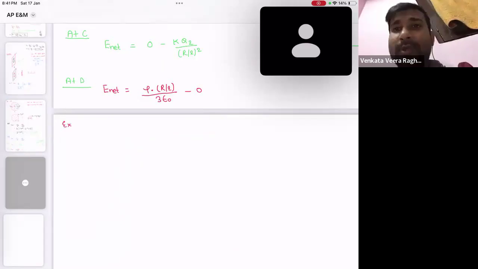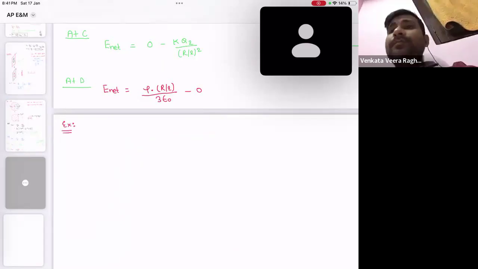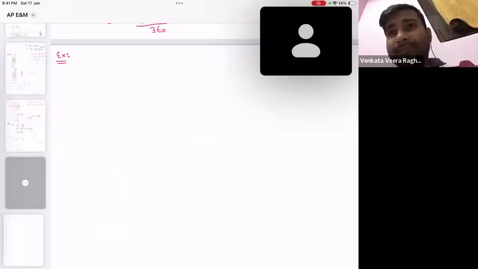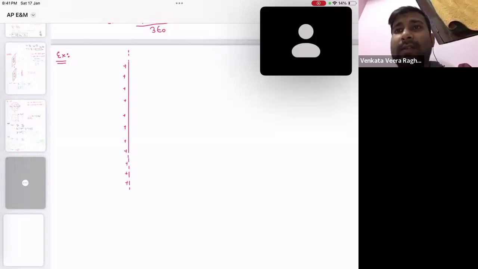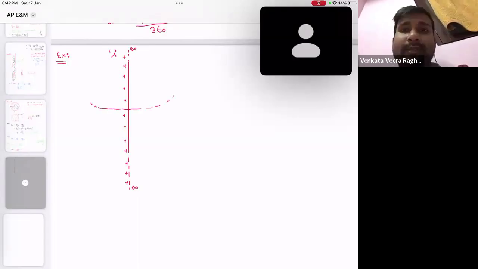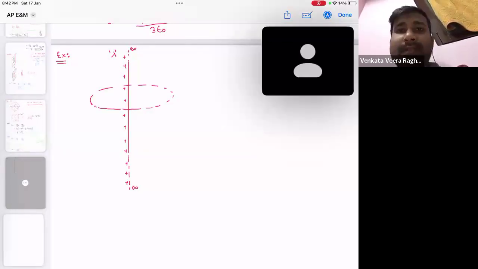Actually, let's discuss one more example here. In the question, what did they give? There is an infinite line charge, extended up to infinity, with charge density lambda. And there is another charged particle here.